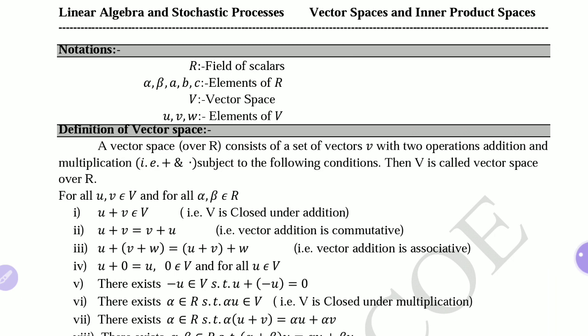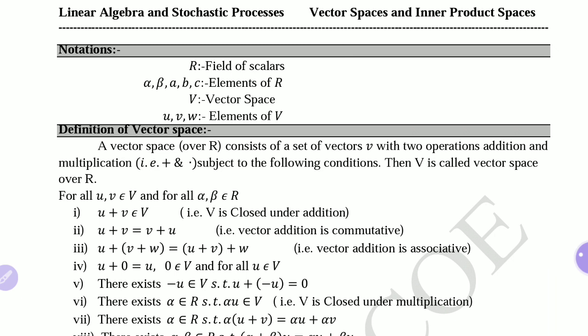All the elements of R will be scalar quantities. Alpha, beta, a, b, c are the elements of that set R, that is, they are scalar quantities. And capital V we denote for vector space. Throughout the unit we are going to denote vector space by capital V. And small u, v, w are the elements of V, that vector space, so they will be called vectors.